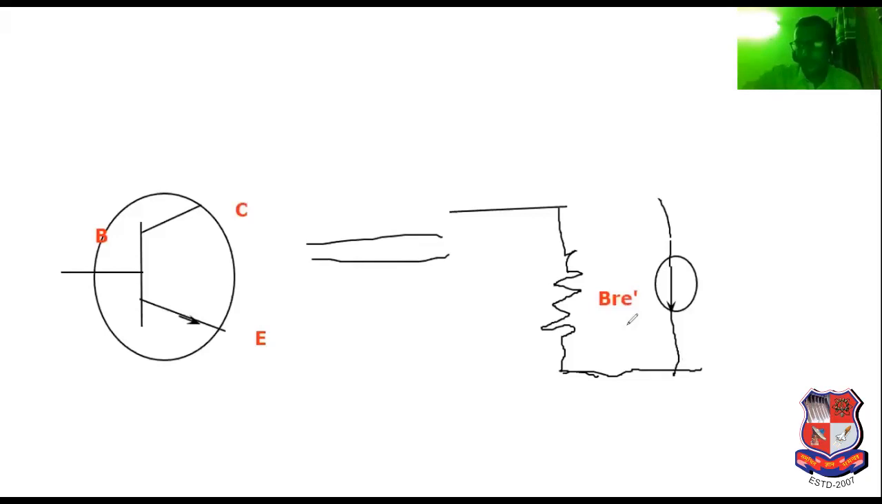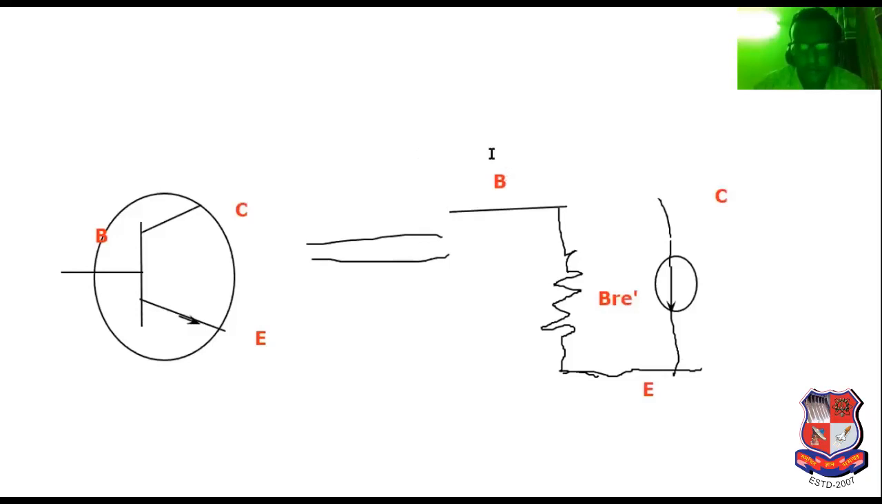So this is known as the base terminal. This is known as the emitter terminal. It can be connected with ground. And here it is known as the collector terminal. So it is known as the pi model.